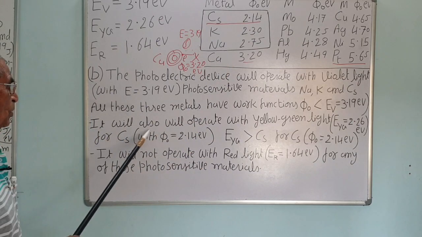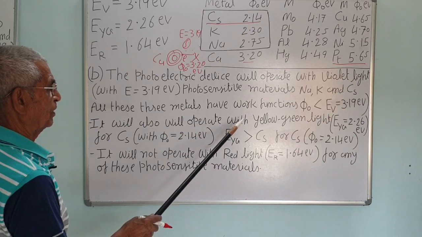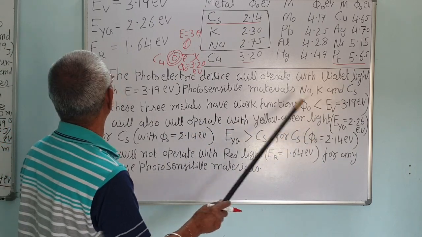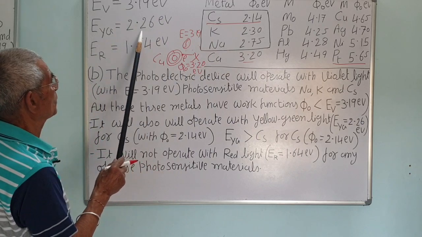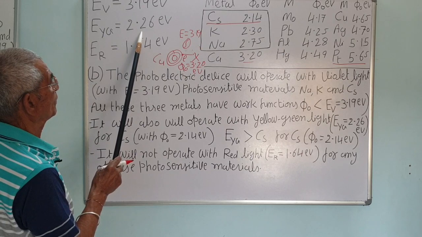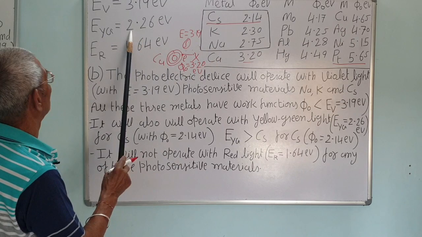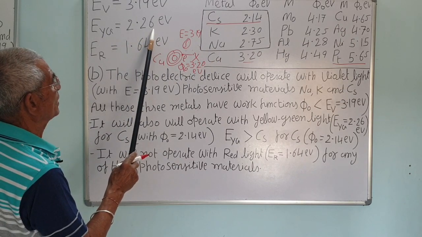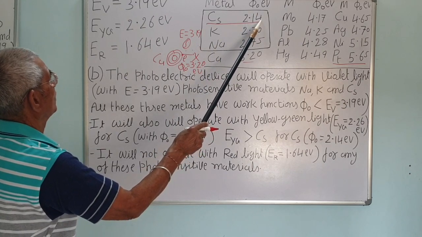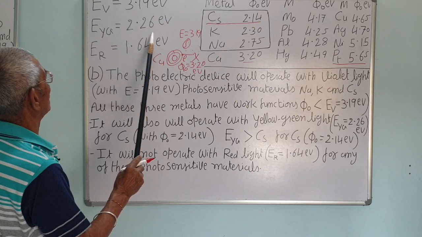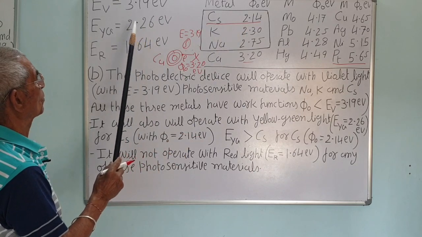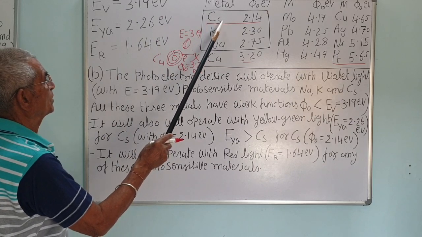Second, it will also operate with the yellow-green light, because yellow-green light has energy 2.26. Cesium has a work function of 2.14, which is less than this energy, so the photon energy is more and it will work with cesium.